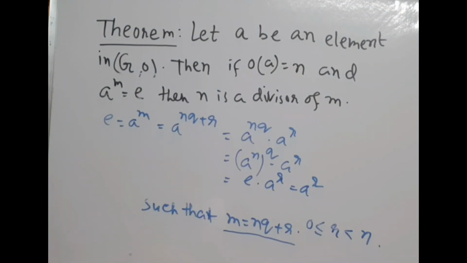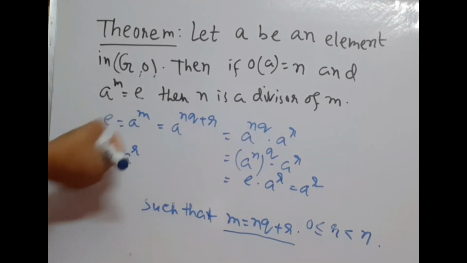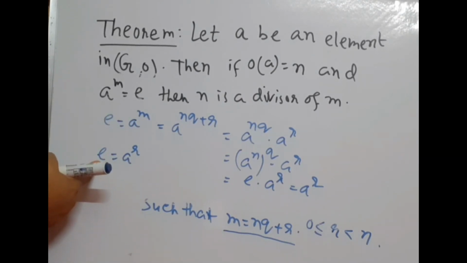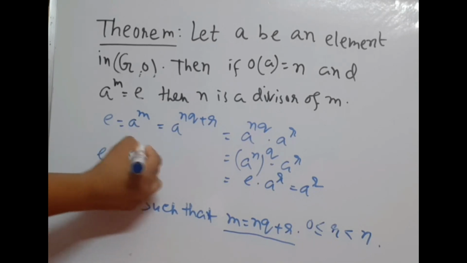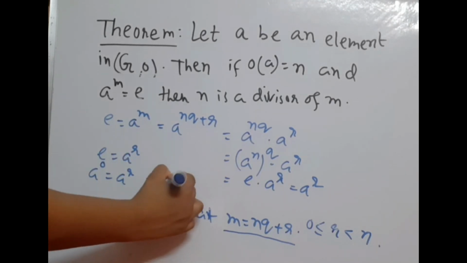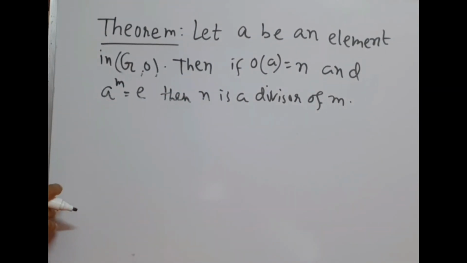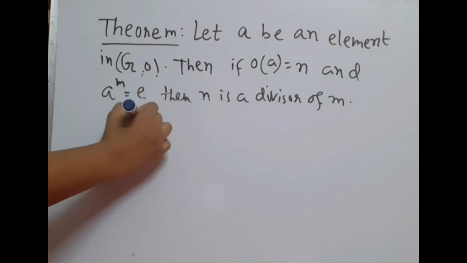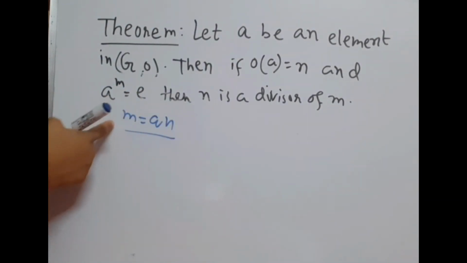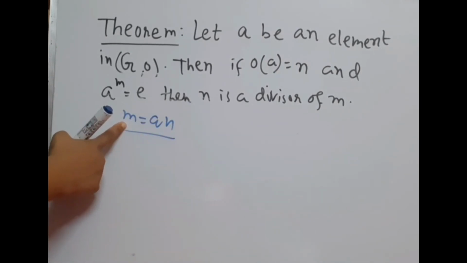So, we get e is equal to A to the power r, and A to the power m equal to A to the power r. Okay, e equals A to the power r, we can write the identity element as A to the power 0. So, we conclude that r equals 0. So, if r equals 0, then we say that m equals nq, and from here we say that n is a divisor of m, or n divides m.